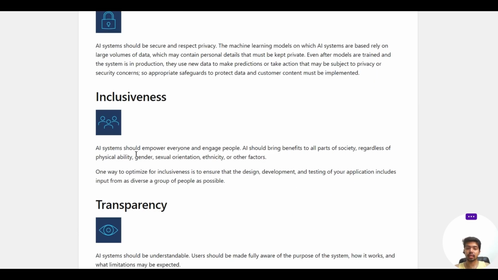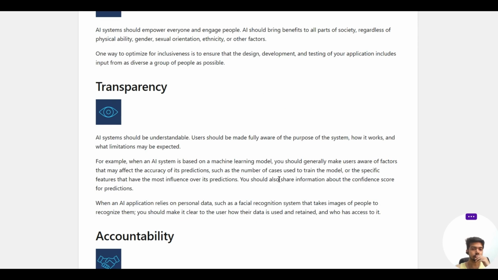Then comes inclusiveness, that AI system should empower everyone and engage people. AI should benefit all parts of society regardless of their physical ability, gender, sexual orientation, ethnicity, or other factors. It has to be inclusive in nature. One way to optimize for inclusiveness is to ensure that the design, development, and testing of your application includes inputs from as diverse a group of people as possible. This is your one practical application.